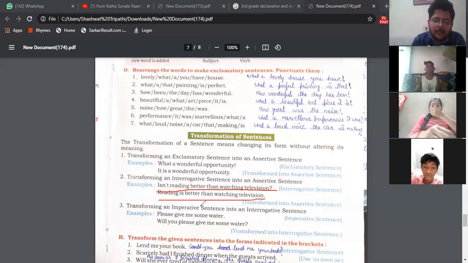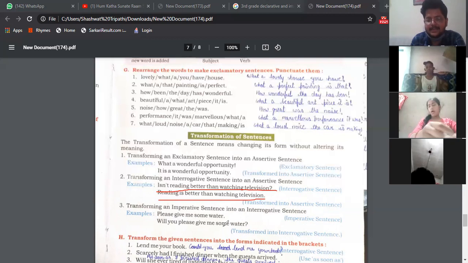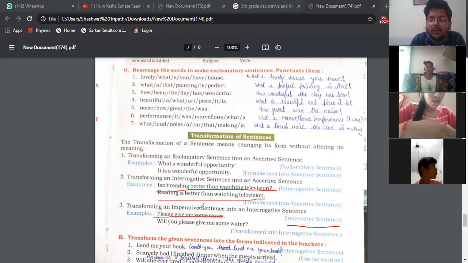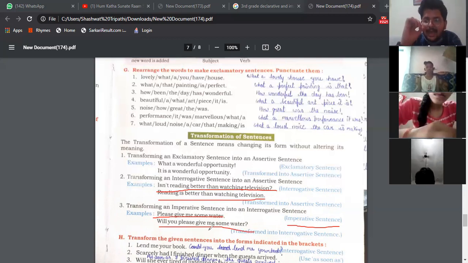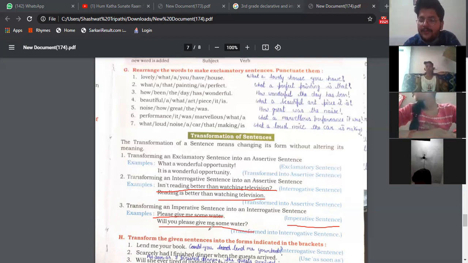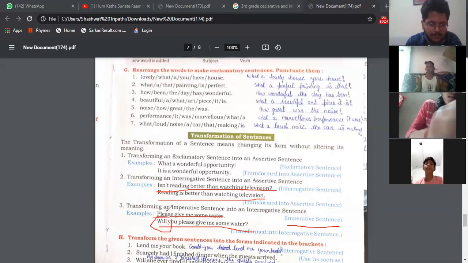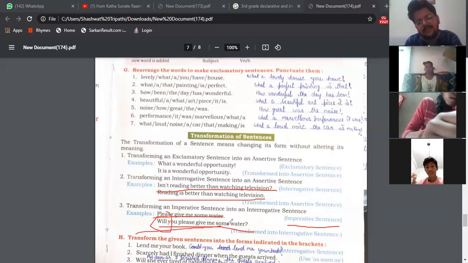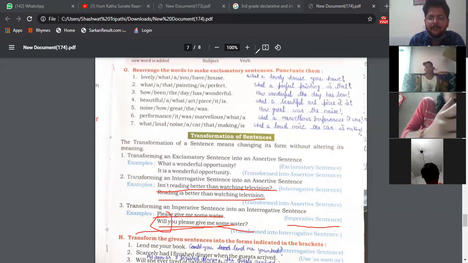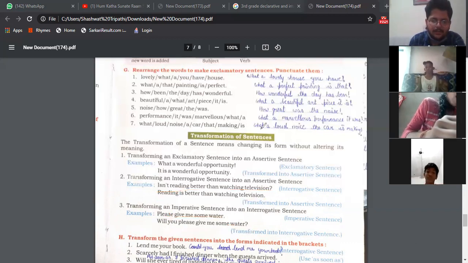Next is transforming an imperative sentence into an interrogative sentence. Please give me some water. This is your imperative sentence. How can you change it into an interrogative sentence? Will you please give me some water? If you don't find any helping verb, you add a WH question and an auxiliary word. Will you please give me some water? Understood? Yes, sir.